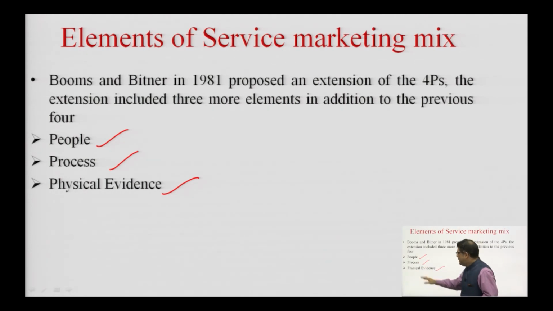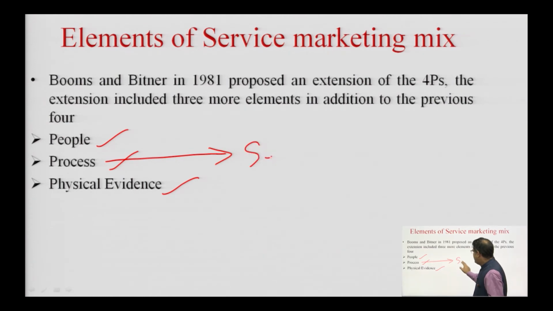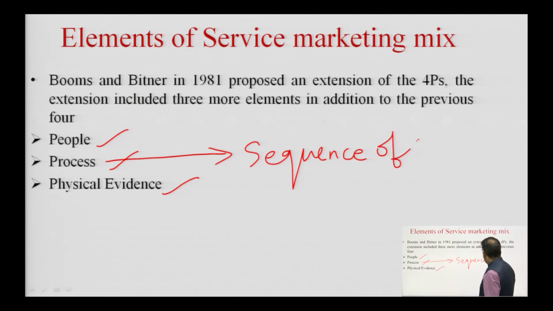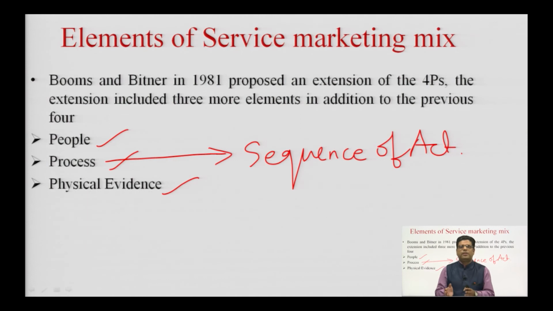Likewise, there is a process. Now, let me define process as a sequence of activities. So, this is a sequence of activities which takes place in order to give the service to the consumer. If we are talking about opening of a bank account, there is a sequence of activities.